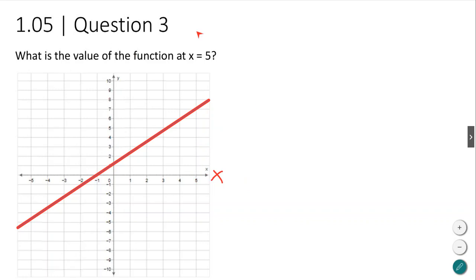Okay, there's 5, right? Let's highlight it. Here's 5. Now, what is the value of the function? Well, the function is really the line. This is the function, so I'm just going to put function. Here's our function. A linear equation or a line can be a function. That's one of the examples of a function. So we're saying, hey, what's the value of the function at x equals 5? That's kind of a weird question, but let's take it.